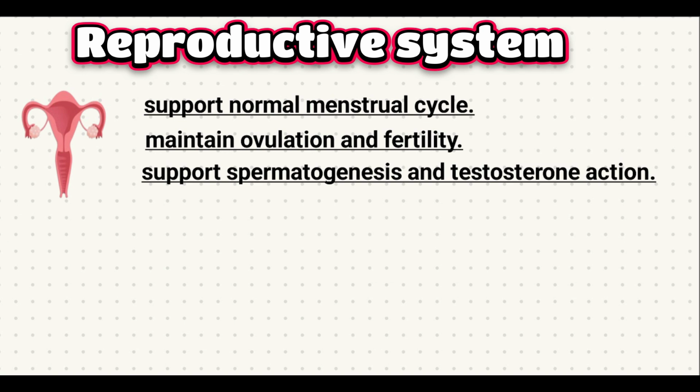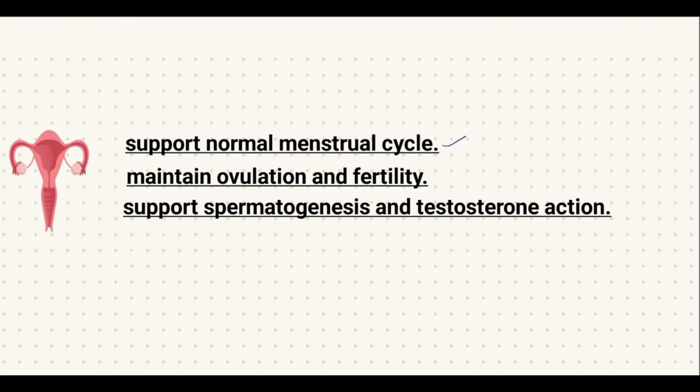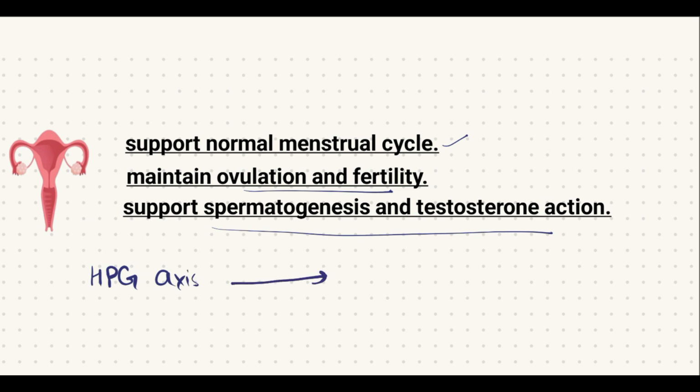Action of thyroid hormone on the reproductive system. The thyroid hormone supports the normal menstrual cycle. It maintains ovulation and fertility in females and supports spermatogenesis and testosterone level in males. The thyroid hormones also modulate the hypothalamo-pituitary gonadal axis and enhance the sensitivity of gonadal tissue to LH and FSH.